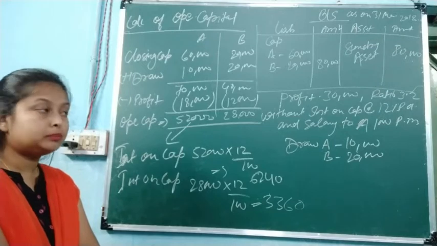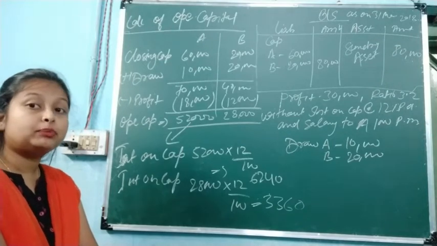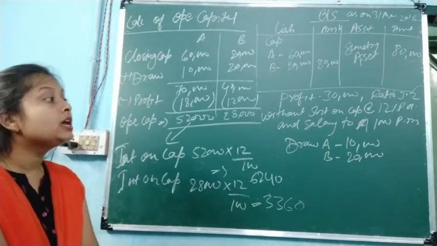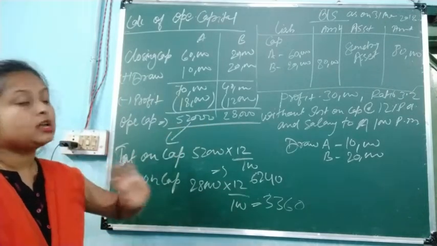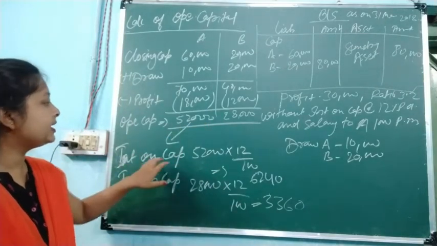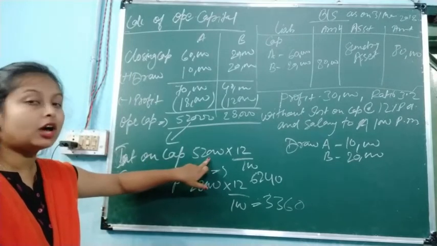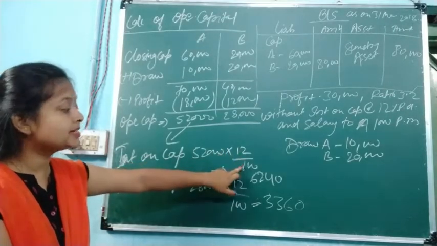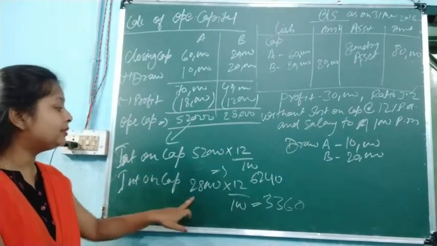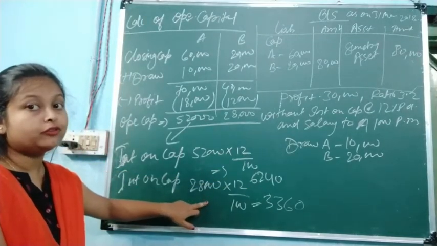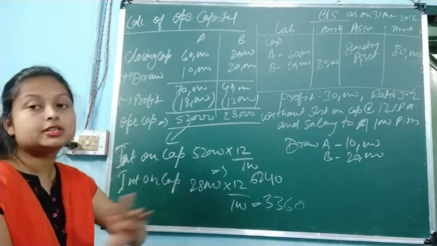Now the mistake we have committed is that we have not yet provided interest on capital and salary to A, and we distributed all the profit. So we are going to calculate interest on capital. 52,000 is the opening capital, 12% is the rate, it will come to 6,240. And for the second partner, on 28,000 at 12%, 3,360 will come.